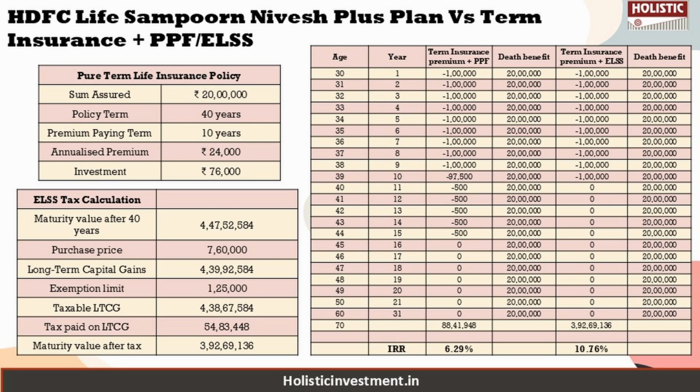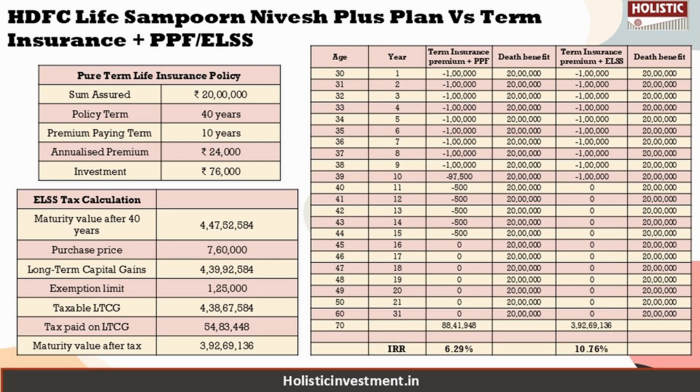But if you do want a high risk option, you can assume to invest it in an equity mutual fund, where you are going to assume an average 12% pre-tax return and factor in long-term capital gains tax. So the post-tax corpus amounts to 3.92 crores with an IRR of 10.76%. If you have any doubts regarding how we have calculated tax for this, you can see a tabular column presented on the screen for your reference, which you can pause and see.